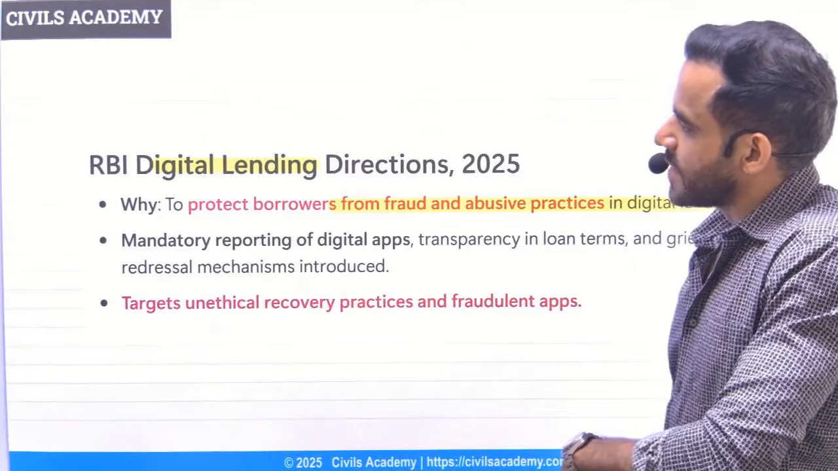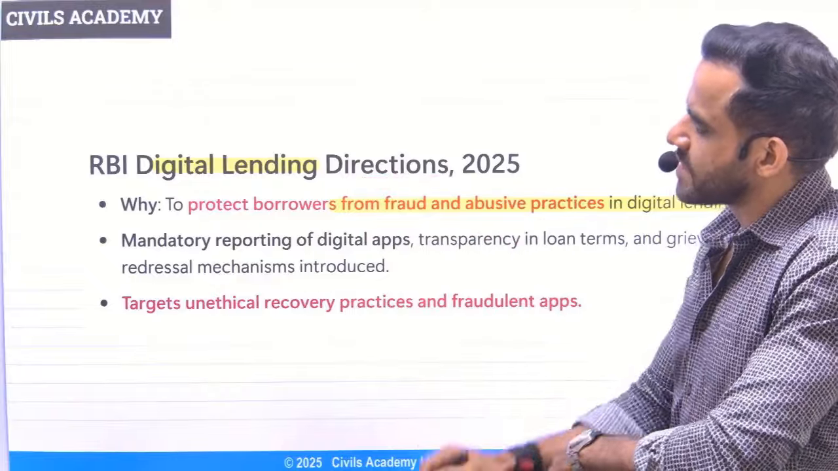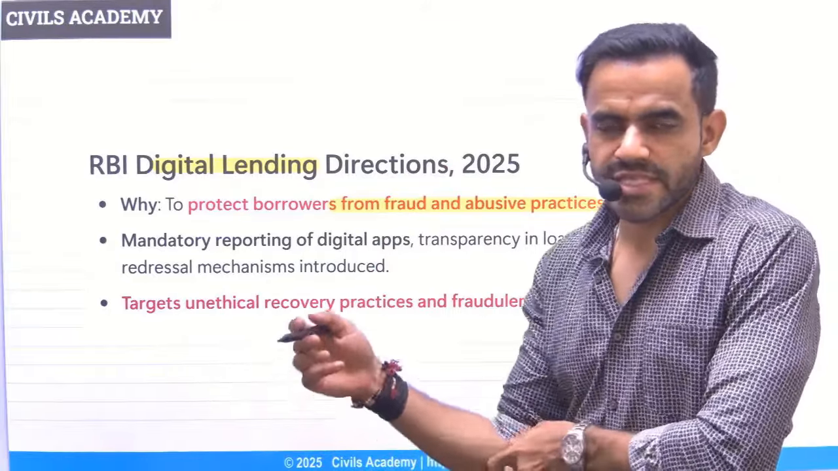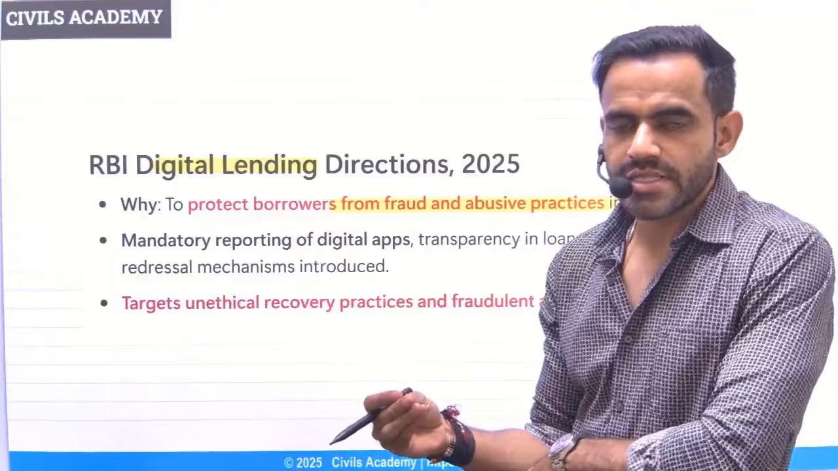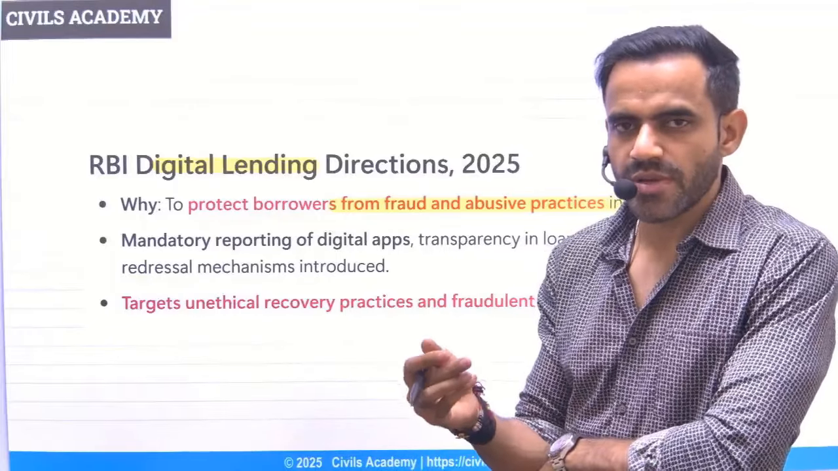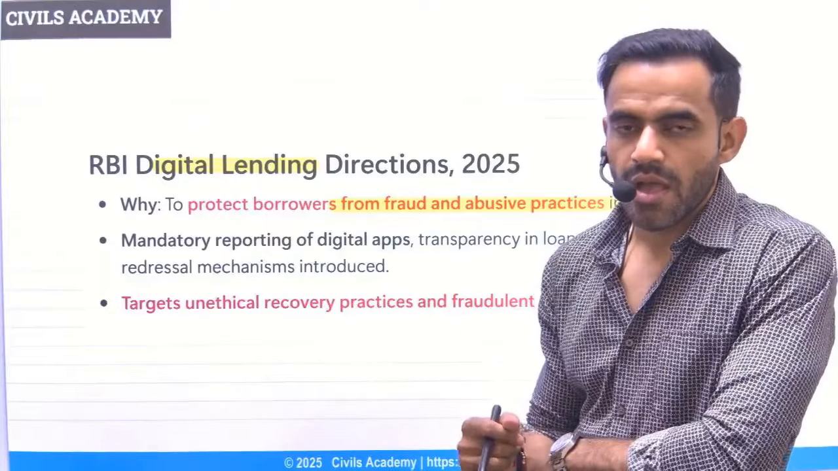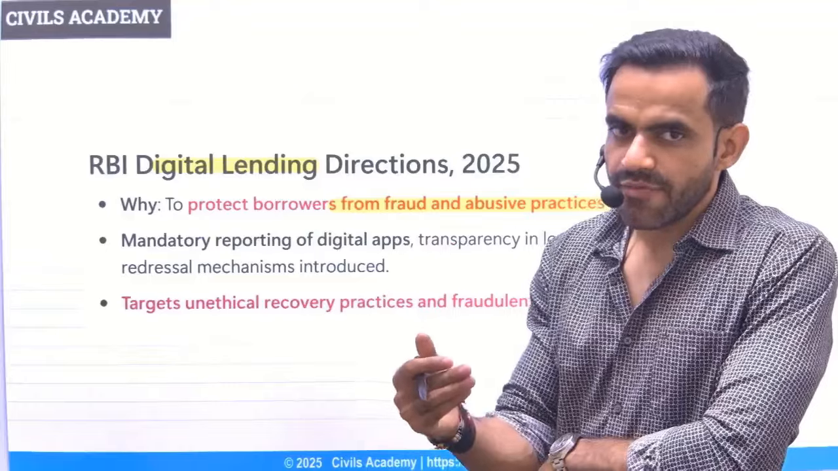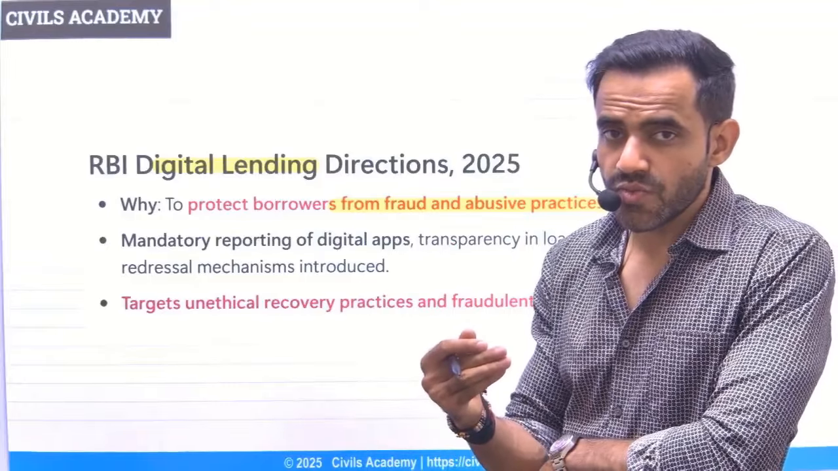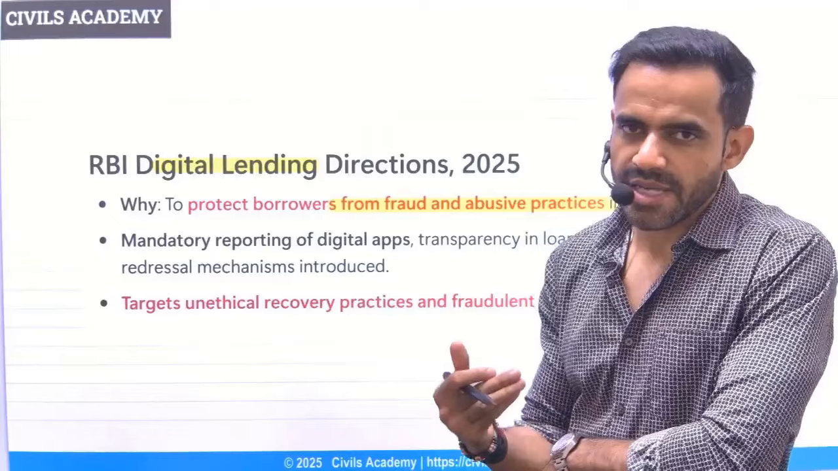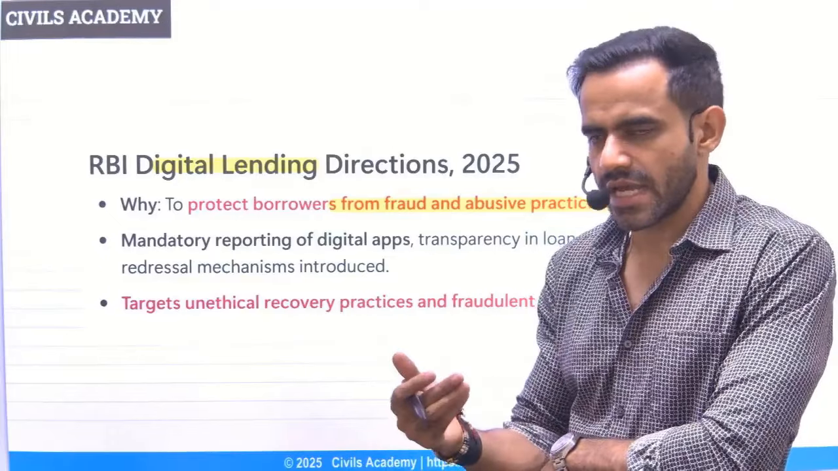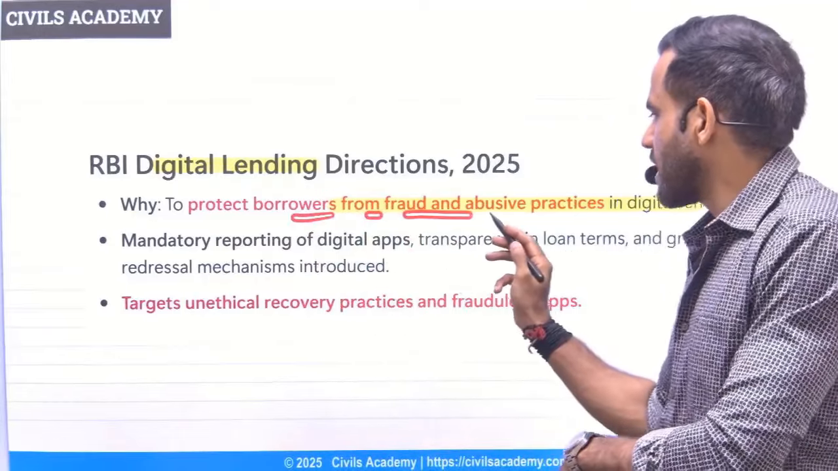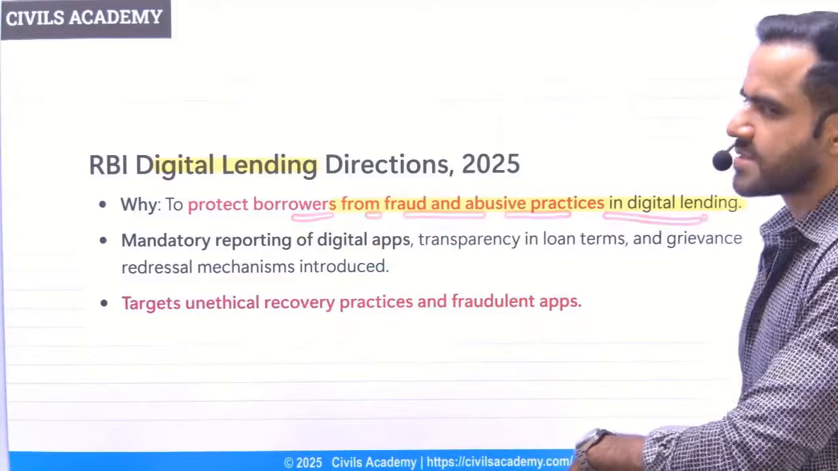Next is RBI Digital Lending Directions. As the name suggests, these are related to digital lending. What is digital lending? In a very simple sense, online lending, or let's say app-based lending. That means you can take a loan through apps. What is the problem with this app-based approach? The problem is that they give you a loan, and when you are not able to pay, they use wrong methods to recover the money, maybe to blackmail you and all that. So that's why RBI has issued guidelines to protect borrowers from fraud and abusive practices in digital lending.